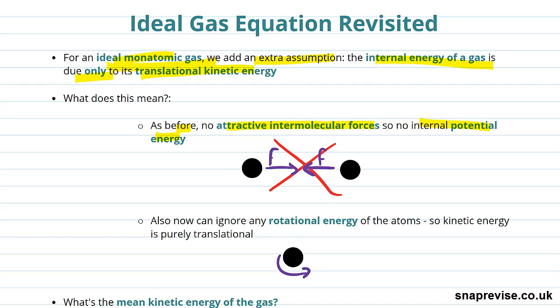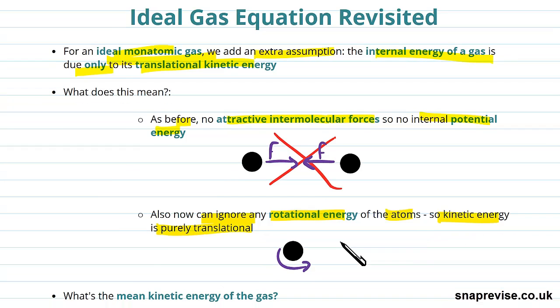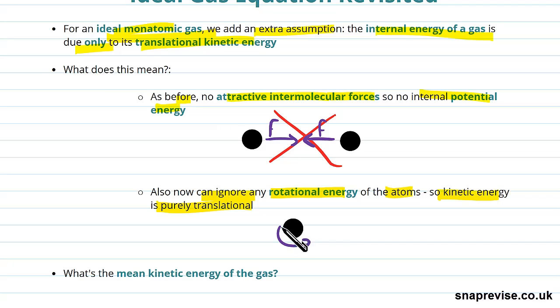Equally, we can also now ignore any rotational energy of the atoms or the molecules. So the kinetic energy is purely translational. What do we mean by that? It just means that we're ignoring any of this rotational energy as being so much smaller than our kinetic energy that we just don't need to really worry about it. Or indeed, it's physically not possible if we think of them as entirely point particles. Either way, we ignore the rotational energy as well.